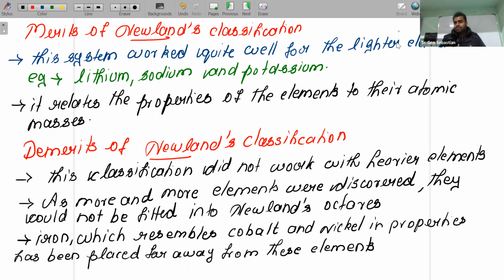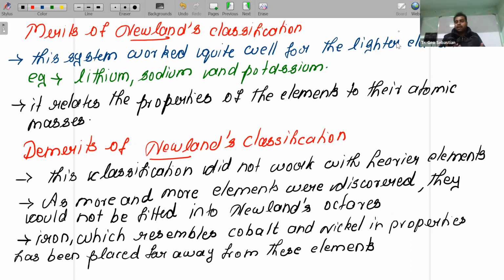When more and more elements, such as heavier elements, were discovered, this classification failed. It does not work with heavier elements. For lighter elements this classification is perfect, but for heavier elements it does not work at all. That's the first reason.